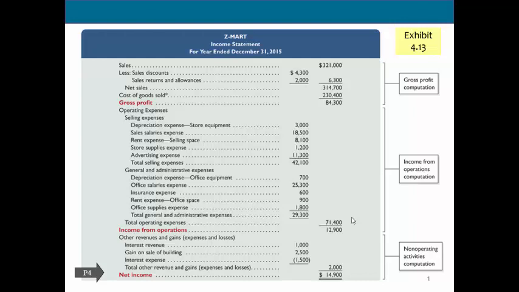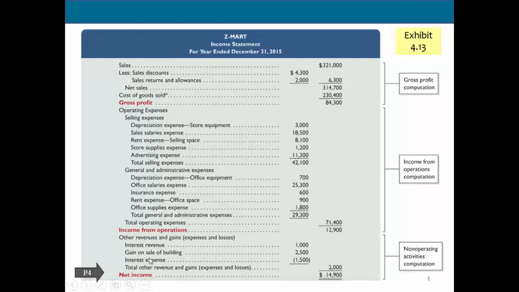Anything that falls outside of those typical operations is going to be shown in this other revenues or other expenses. An example would be interest revenue. We are not in the business of loaning out money and earning interest. So if we do have some type of interest revenue, we're going to show it in the other section.